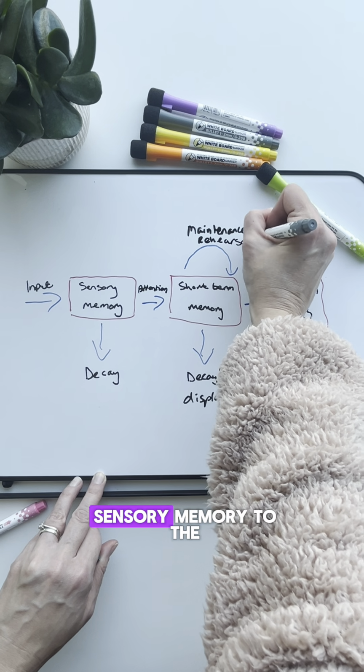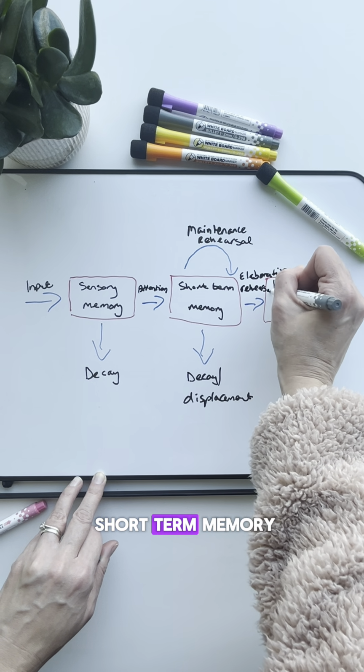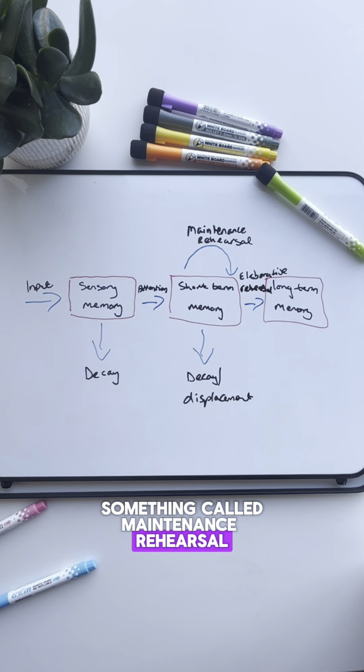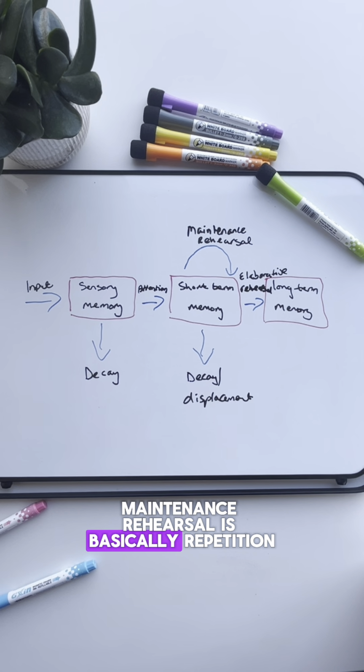For information to pass from the sensory memory to the short-term memory, we need to pay attention to it. To keep it in our short-term memory, we need to do something called maintenance rehearsal. And then for it to go from short-term to long-term memory, we do something called elaborative rehearsal. Maintenance rehearsal is basically repetition.